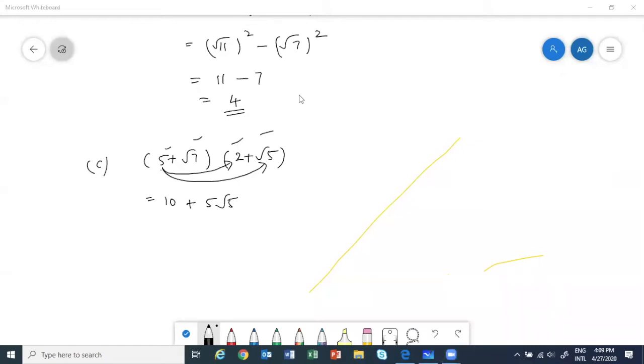Yes, Aditi, Rajni, correct. We'll use the distributive property. Okay, for those of you who don't remember, we will do it anyway. So then next, root 7 into 2 will be 2 root 7. And root 7 into root 5 will be root 35.